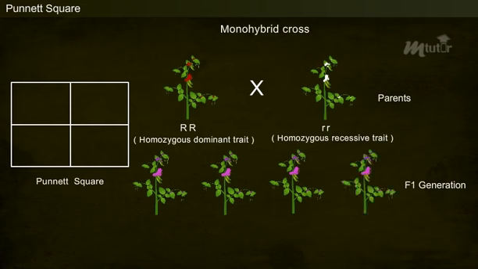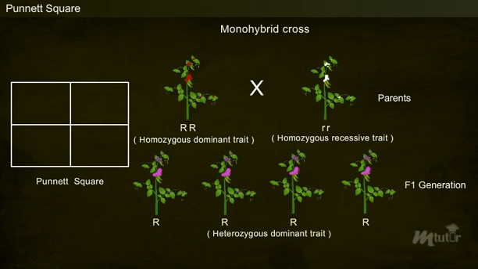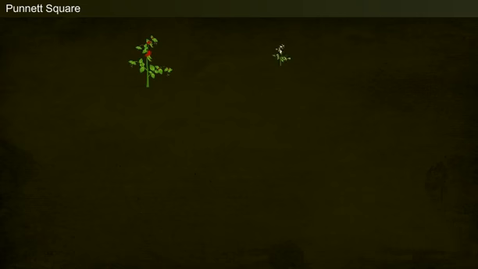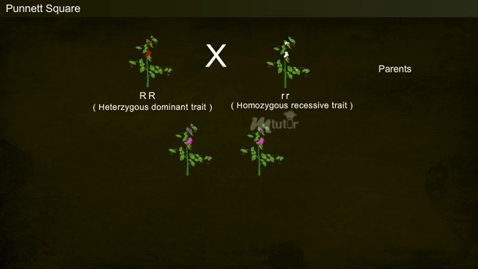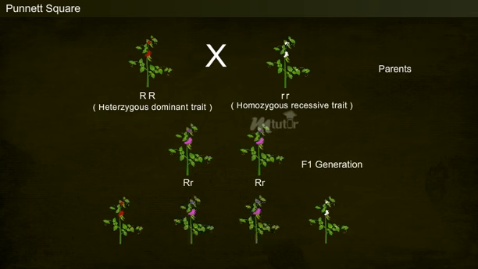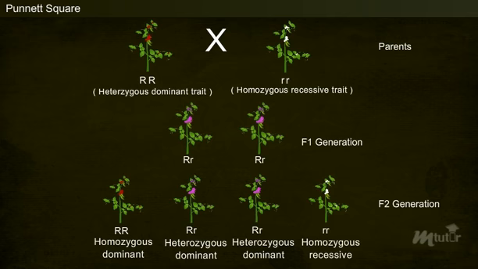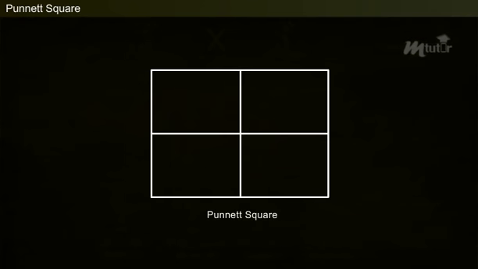In the F1 generation, we will obtain pea plants with pink flowers having heterozygous dominant trait R. The probability of obtaining pea plants having heterozygous dominant trait R with pink flowers in the F2 generation can be calculated using the Punnett square.